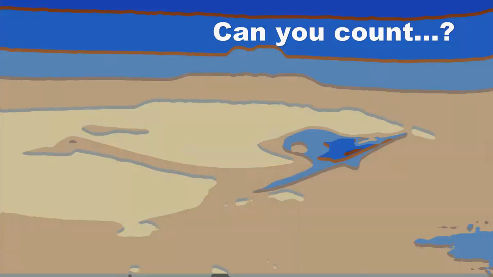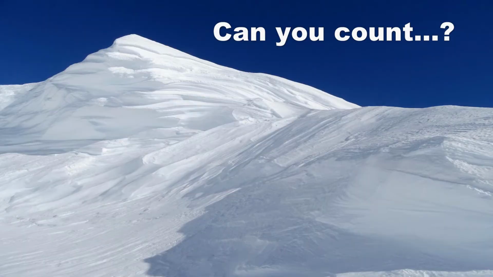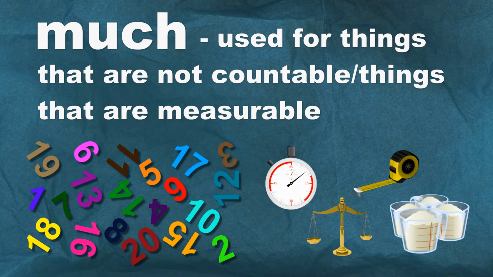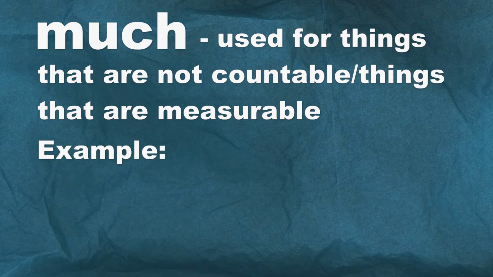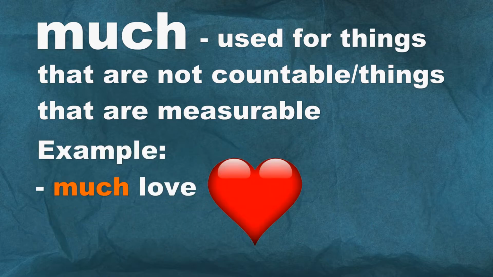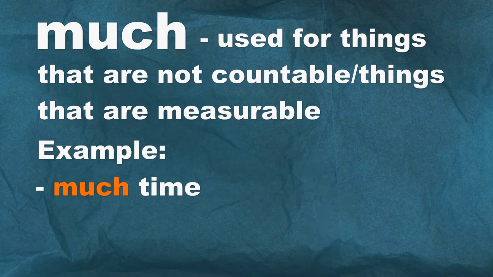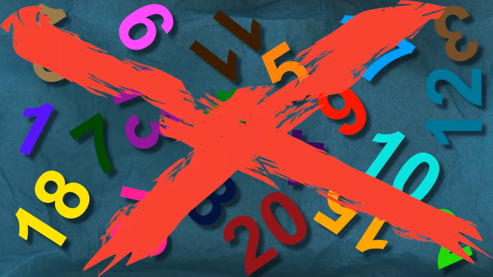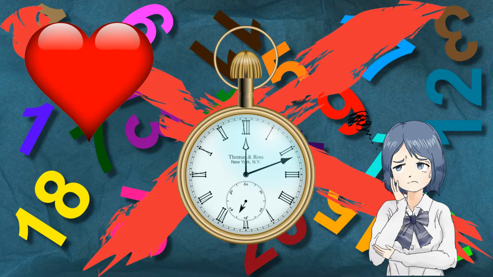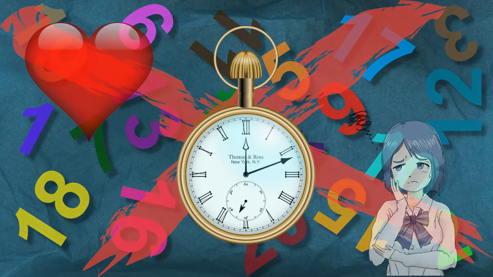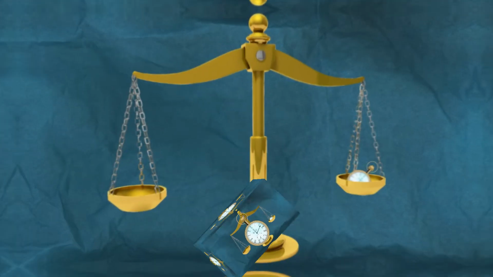But if you have things that are not countable, then you use much. Much is used for things that are not countable. Or sometimes it's helpful to think of it as things that are measured. So, much love, much trouble, much time. We don't count love, we don't count trouble, and we don't count time. And in particular with the last example, time, that's something that you measure.